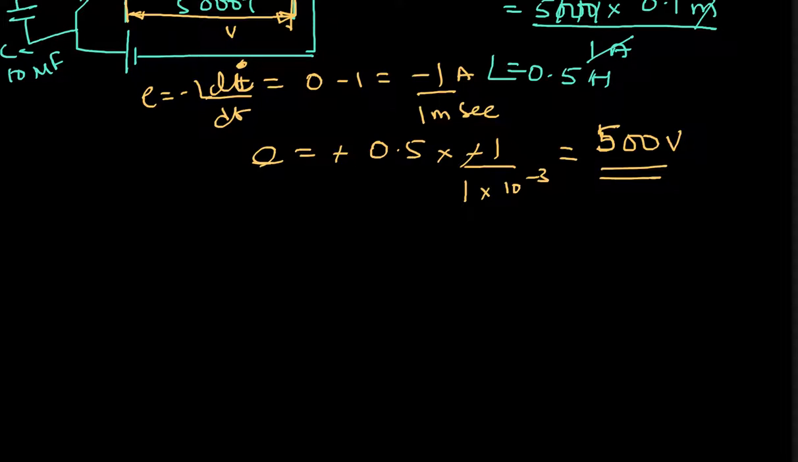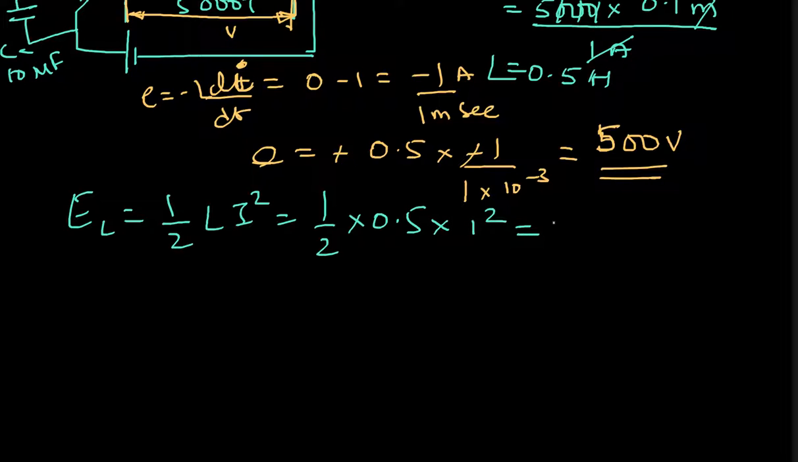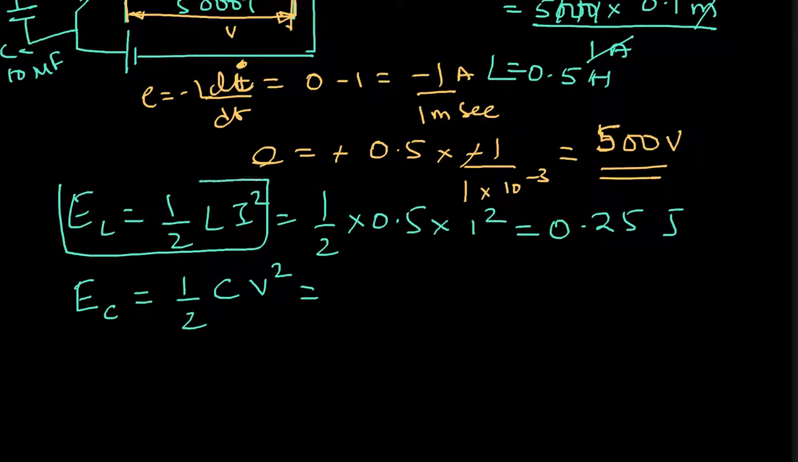First, the energy stored in the inductor. Energy in the inductor is nothing but half L i square. So this is half into 0.5 into 1 square, that is 0.25 joules of energy stored. Now the same energy will be transferred to the capacitor. Energy in the capacitor is again half C V square. We have not seen how these formulas come, but for the time being you can understand that energy in the inductor is half L i square and energy in the capacitor is half C V square, where C is the capacitance, V is the voltage, and i is the current in the inductor.